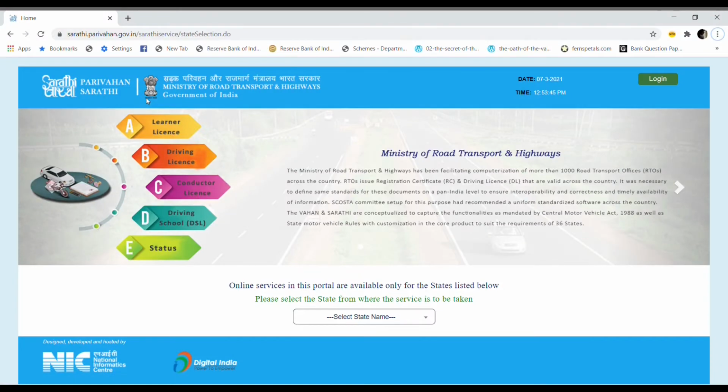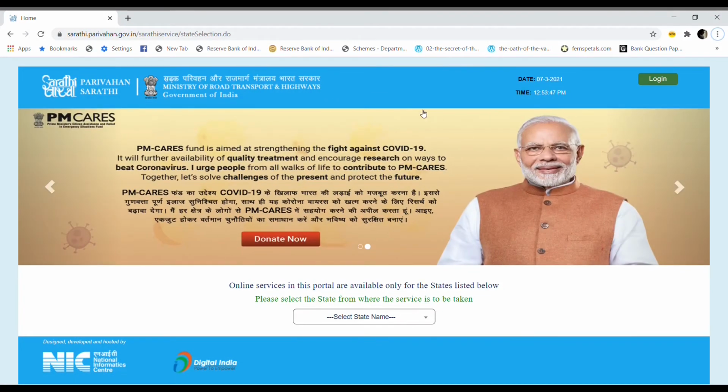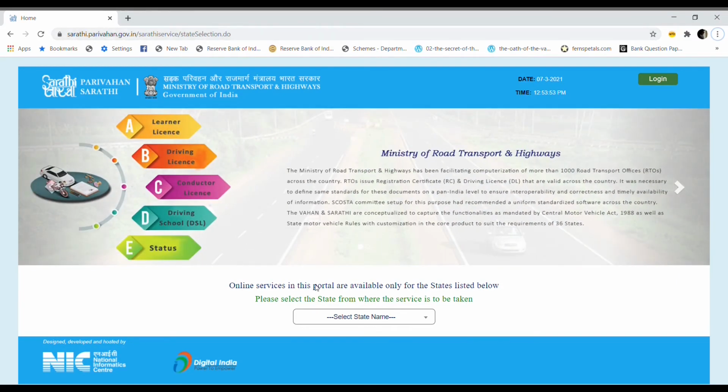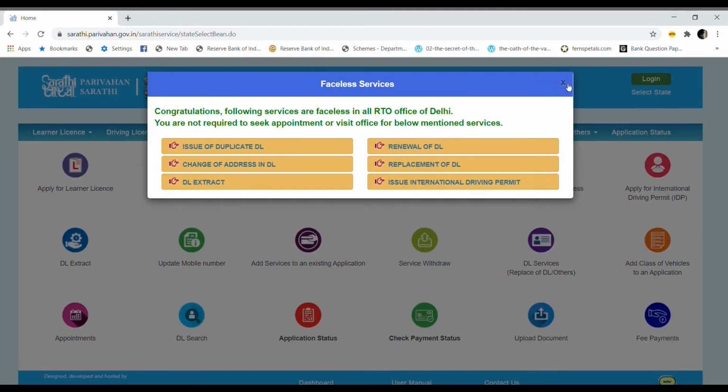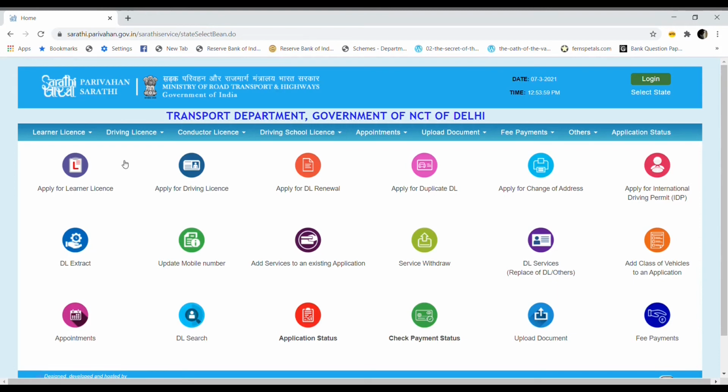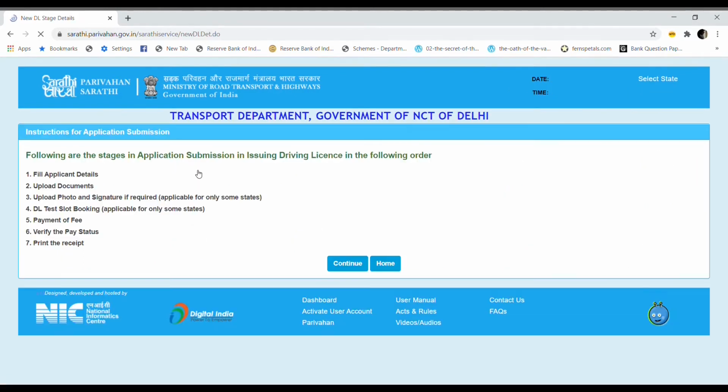Now how to apply? Let me show you. So the process here is pretty much same. You go to this site sarthi.parivahan.gov.in. You select the state here. Same. Let's go to Delhi. Now, previously we went for this option, which is apply for learner's license. This time we'll go for apply for driving license.